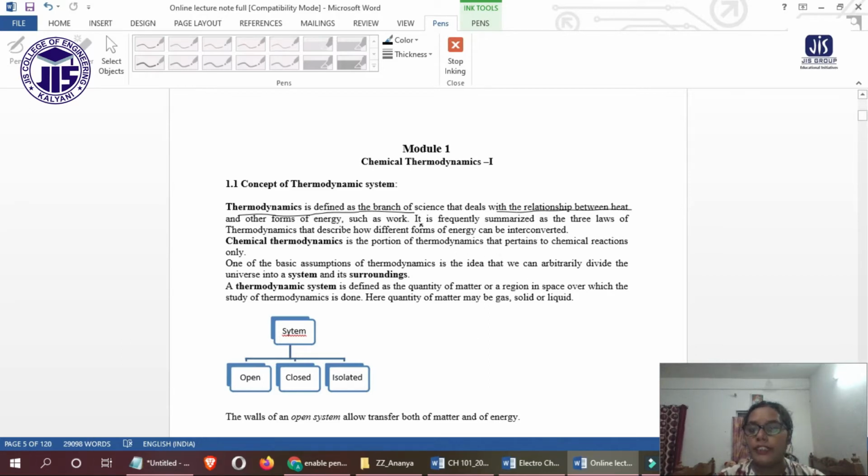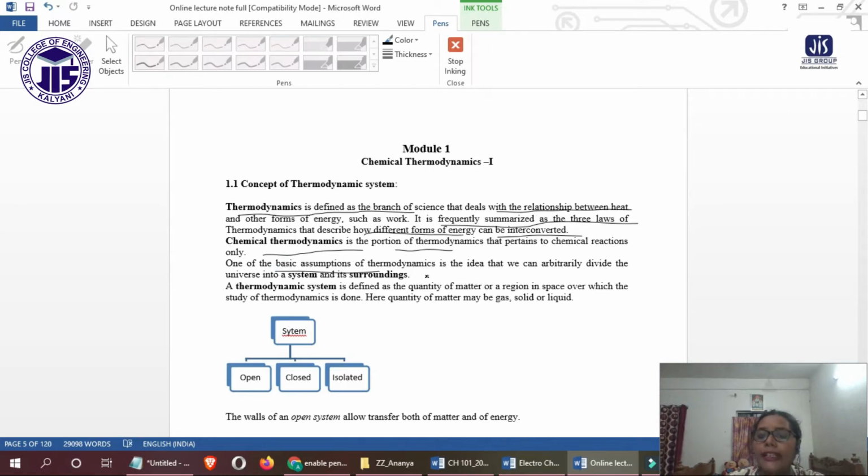Other forms of energy such as work are frequently summarized in the three laws of thermodynamics, and how different forms of energy can be interconverted. Now, chemical thermodynamics is the portion of thermodynamics that pertains to chemical reactions.